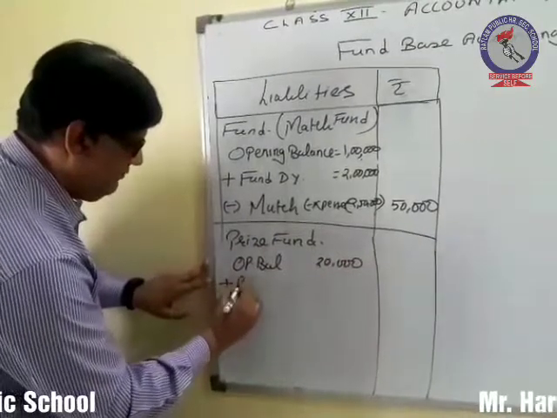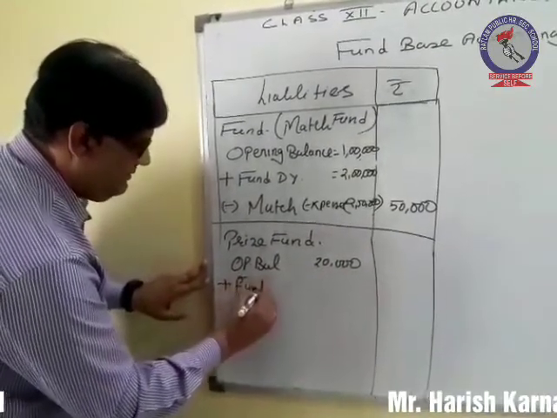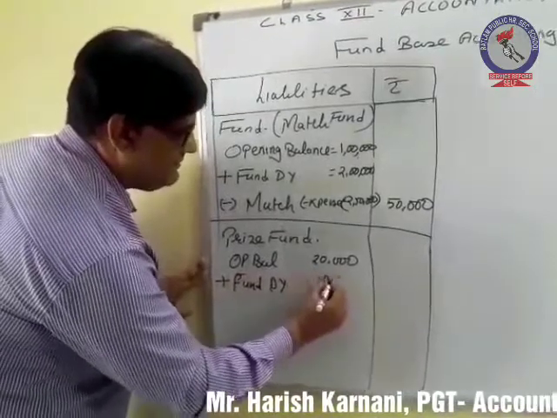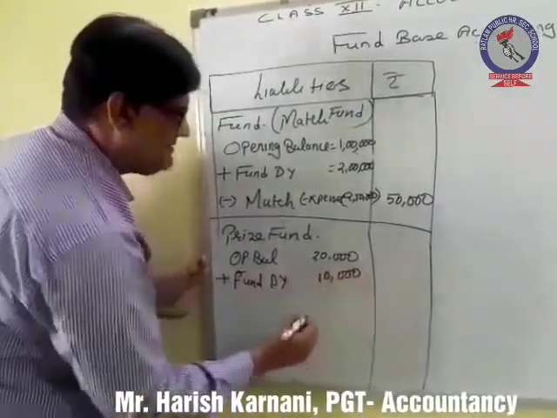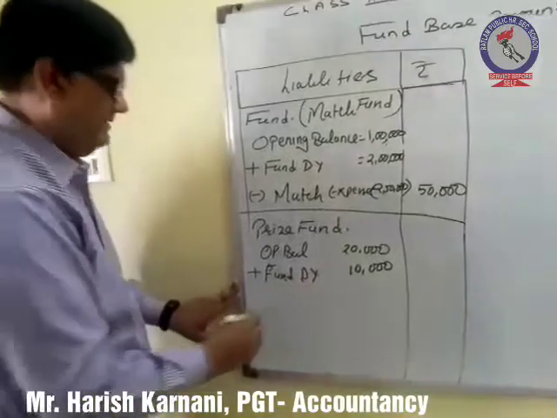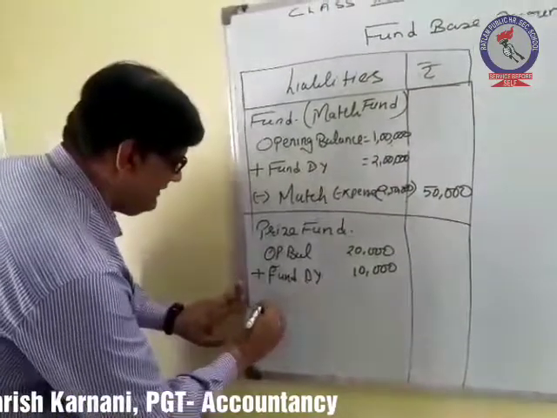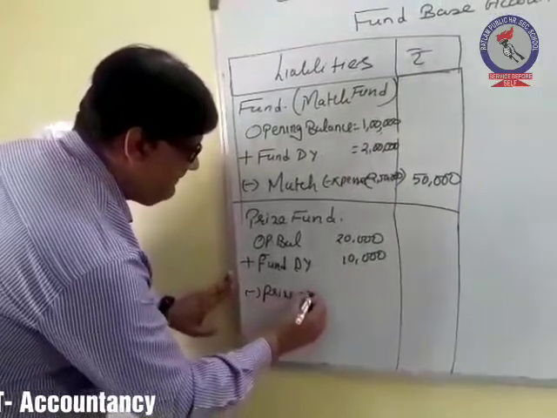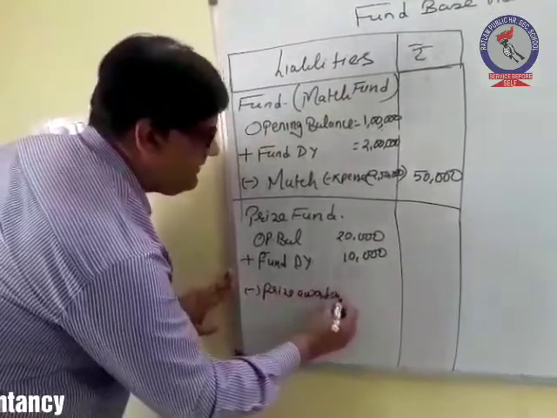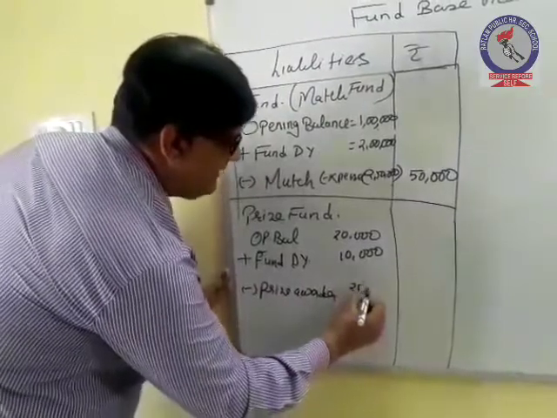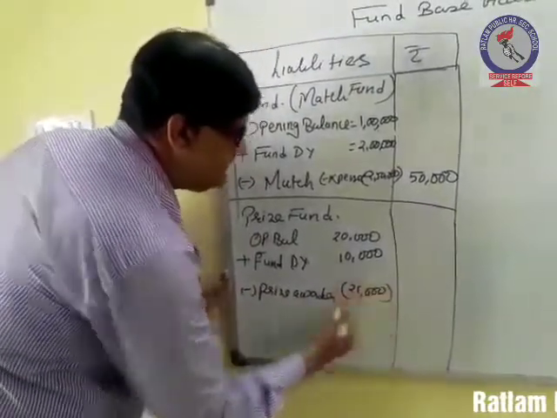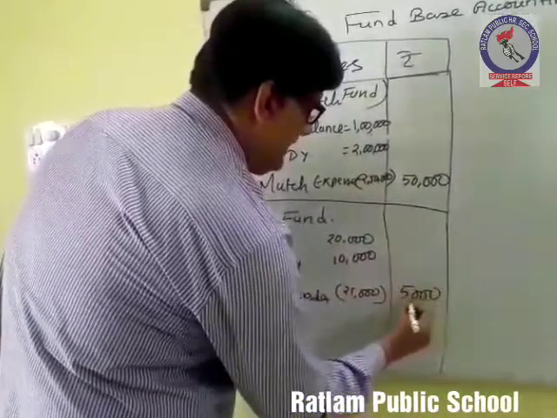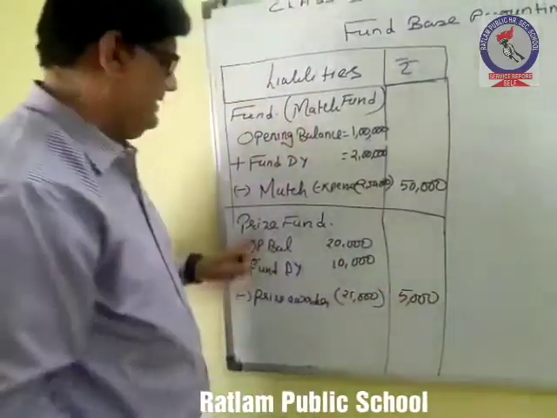Then fund received during the year, that is 10,000 rupees, and prize awarded, that is 25,000 rupees. So at the end we have got the closing balance in the prize fund of 5,000 rupees.